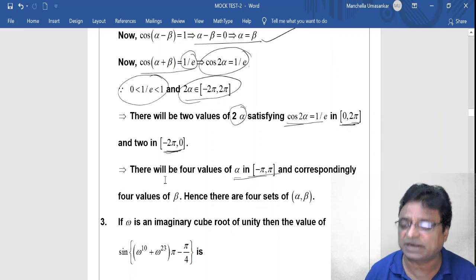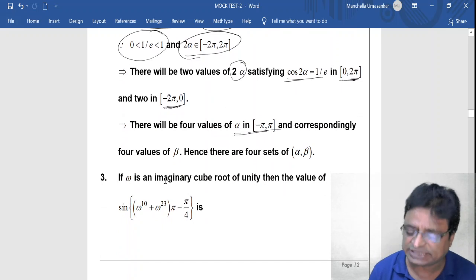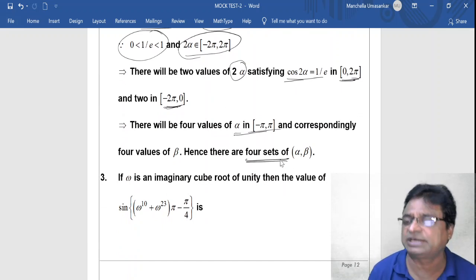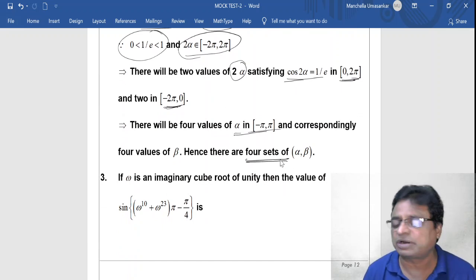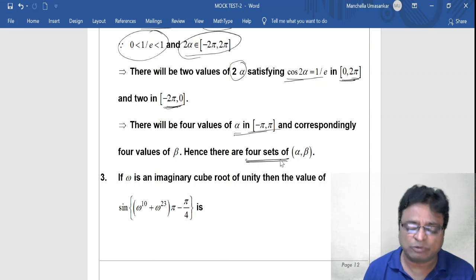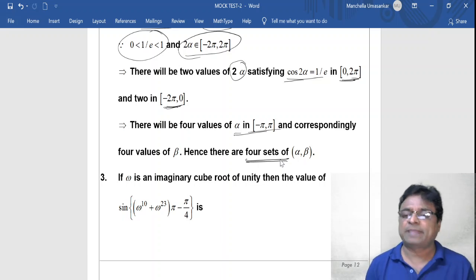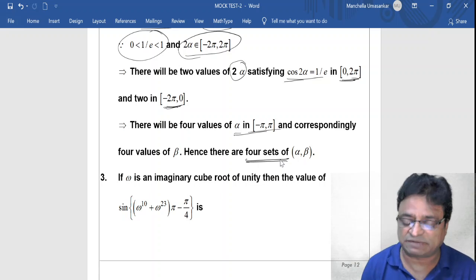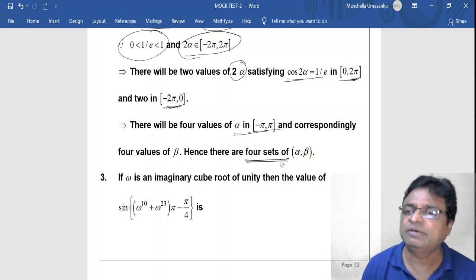So my ordered pair alpha comma beta, I will get 4 sets. The values are not necessary to write, because the only thing is that they are positive. Try to understand, they are positive. So you have to collect those points only, and the number of ordered pairs of alpha beta is what is important. So the answer would be 4.